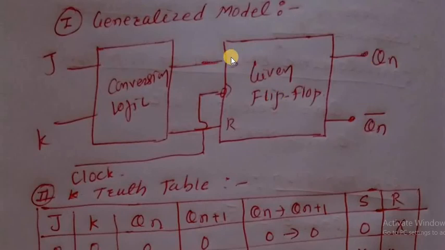Yes, we know the logic expression for S, and we know the logic expression for R. This conversion logic is the logic expression for S and the logic expression for R. How is it? We need to calculate this part. S is equal to what we know by using the k-map. R is equal to what we know by using the k-map. This is the generalized model. When we perform the actual model, how is it, see here.